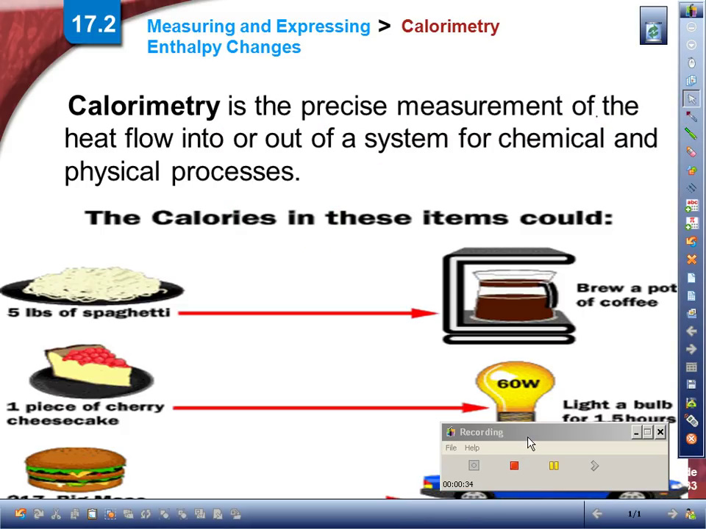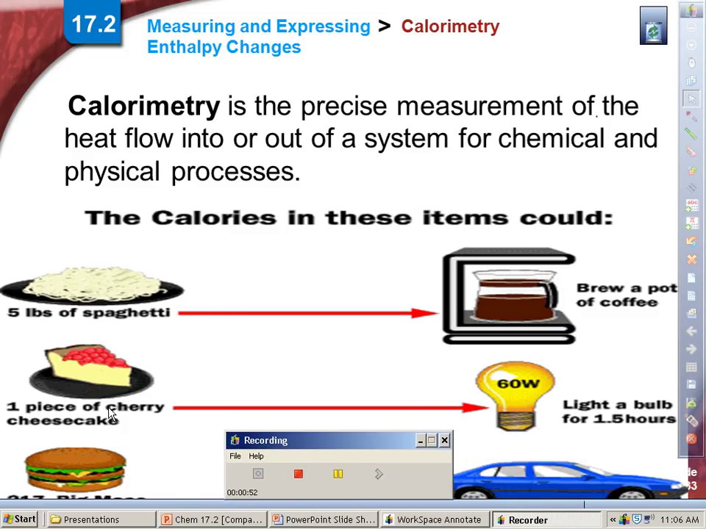Now, calories we're familiar with from food, of course. So here's kind of an idea of calorimetry. We have some energy in the spaghetti, so the bonds have a certain amount of energy. So if you take that energy from 5 pounds of spaghetti, you can brew a pot of coffee. Or if you eat a piece of cheesecake, there's enough energy in there to light a light bulb for 1.5 hours. So we can take energy from one thing and use it for something else.